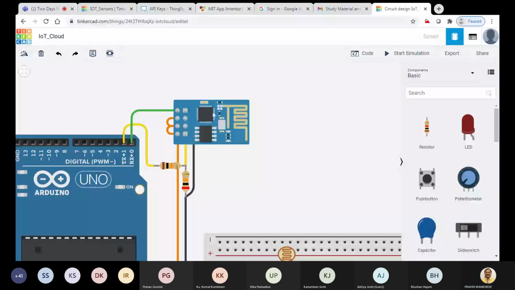Due to this, obviously, while writing the data on this pin, the Wi-Fi module will write the data at 3.3 volt. So what will we get? We'll get only a 3.3 volt level here, so we don't need any voltage divider network. Whereas in the second case, the Arduino is writing the data. Therefore, the Arduino will write 5 volt level data here. Due to this, we must use the voltage divider, so that we get the reduced voltage level of 3.3 volt. Okay, hope your query is solved.